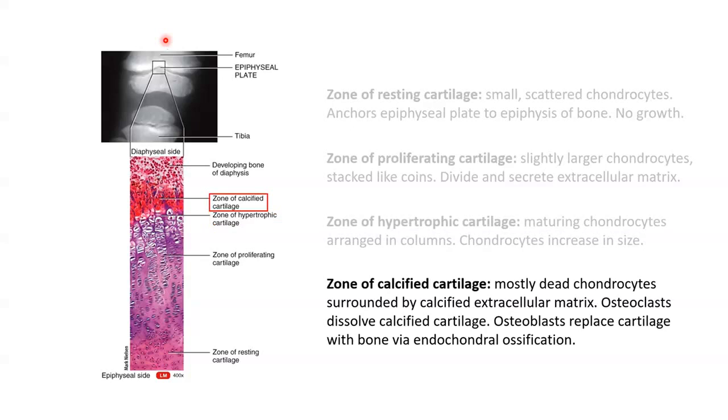Lastly, we have the zone of calcified cartilage, which is the final zone of the epiphyseal plate, and it's closest to the diaphysis or the shaft of the bone. This zone is only a few cells thick and consists mostly of chondrocytes that are dead because the extracellular matrix around them has been calcified. Osteoclasts then begin to break down the calcified cartilage, and osteoblasts will begin to replace the calcified cartilage with bone via endochondral ossification.